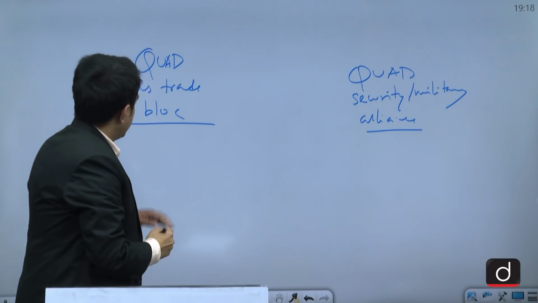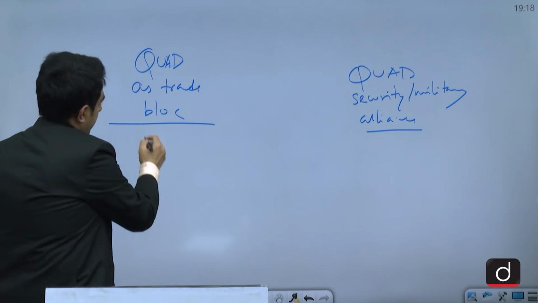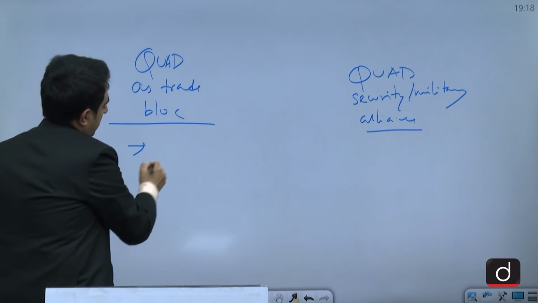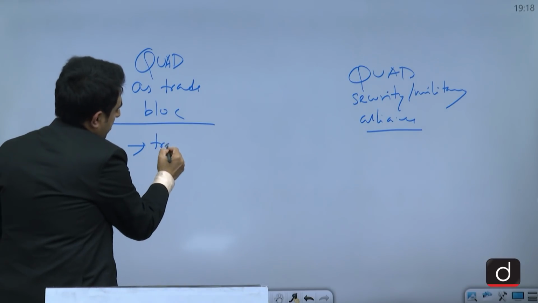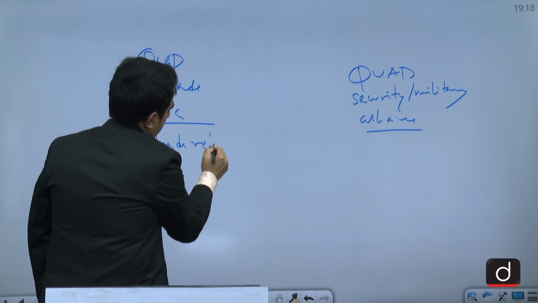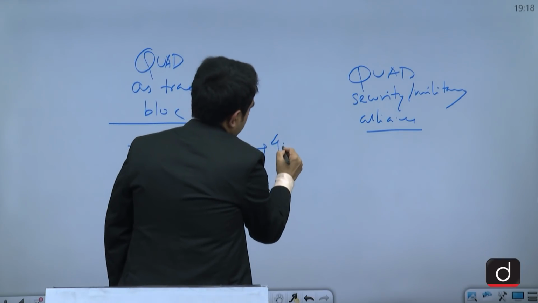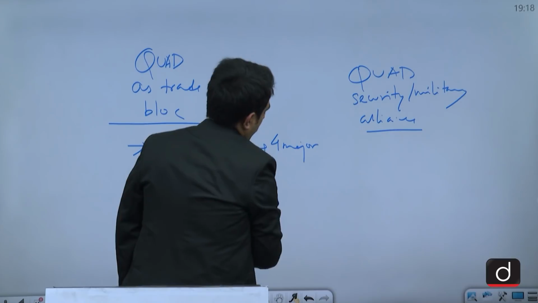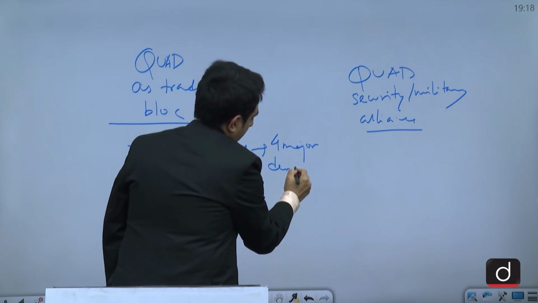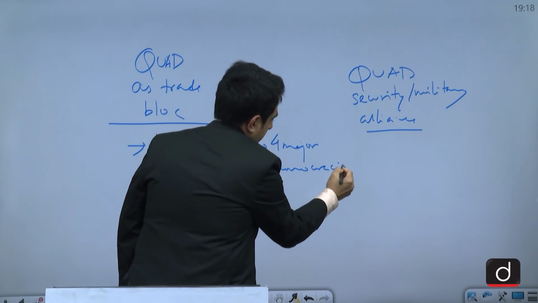So basically here we can cite the trade relations that these four major democracies which form the Quad grouping have with China.